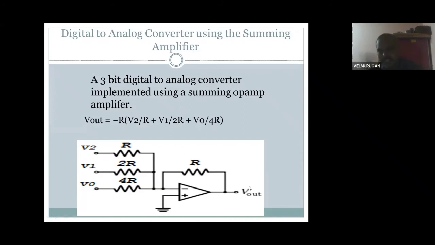So summing the digital values, you find the sine waveform. That's the digital to analog converter using the summing amplifier. For the summing amplifier you are using the op-amp IC 741. It's a digital to analog converter.